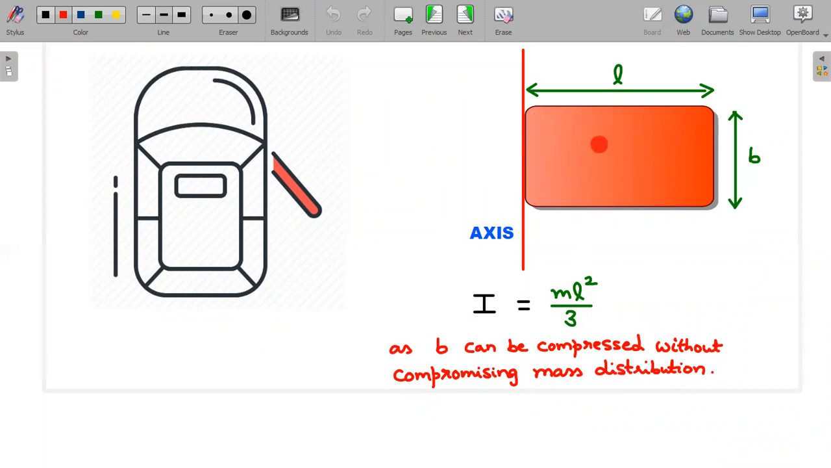You could say all these rods, each one of them would have a dm L² by 3 moment of inertia. So when you integrate this entire system of rods about their ends, you'll end up getting mL²/3. That's the reason why the breadth of the door was not mentioned in the question.